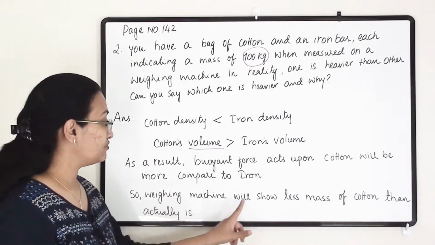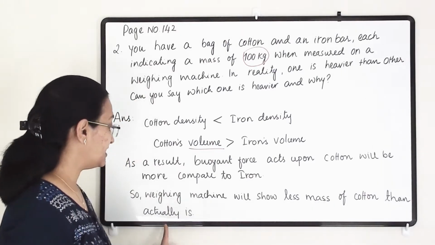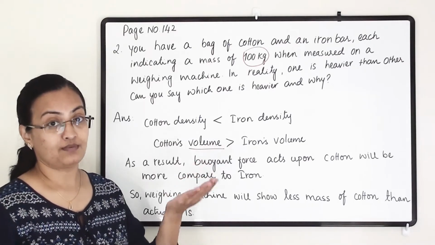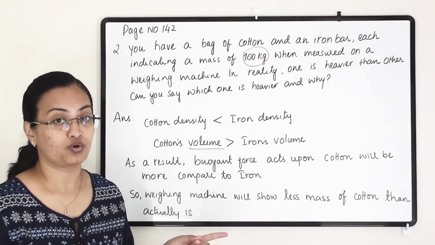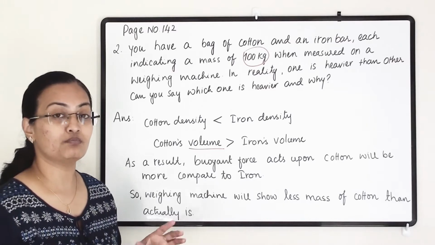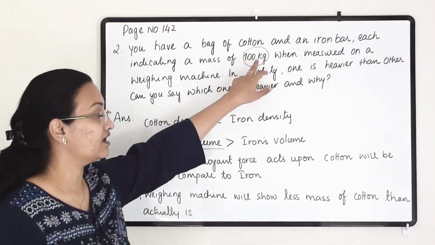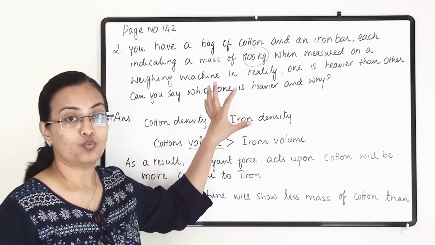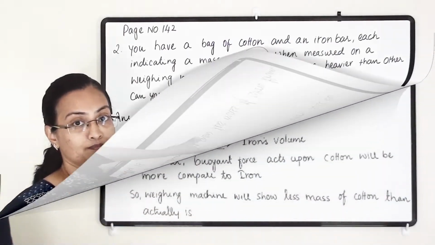So weighing machine will show less mass of cotton than actually it is. So the upward force applicable on the cotton will be more compared to iron. So whatever mass we are checking, that it is 100 kg, so that will be less compared to whatever actually it is.